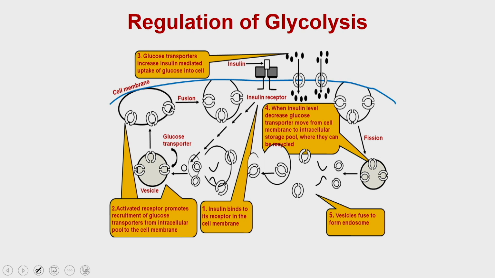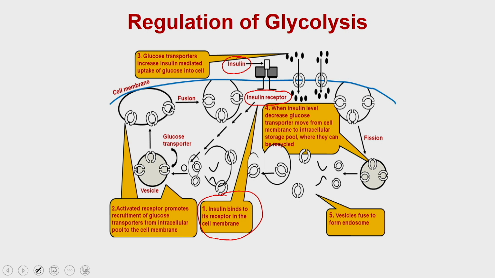Within the cell you have transporters present on the cell surface, and one of the hormones is called insulin. When the insulin hormone binds to the insulin receptor, it drives downstream signaling, and because of that it regulates glucose metabolism within the cell. How it happens is that in the first event the insulin binds to its receptor in the cell membrane, and that activates the insulin mediated downstream signaling.